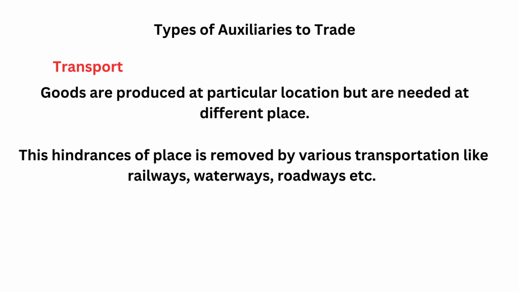Transport. Goods are produced at a particular location but are needed at different places. Most of the industries are outside the city or far away. So how do they bring the product to the city? Through transport, either railway or waterway. Out of the country means waterway or roadway. The product will reach the customer's place.